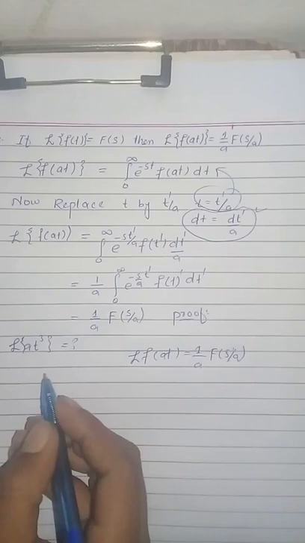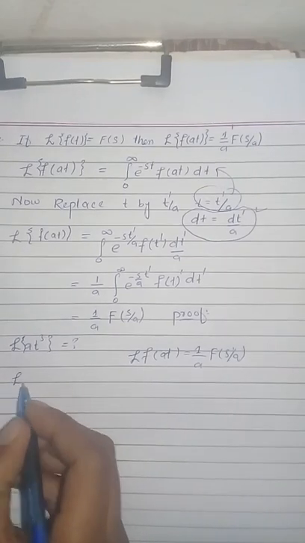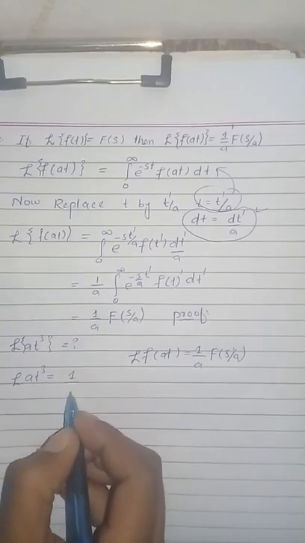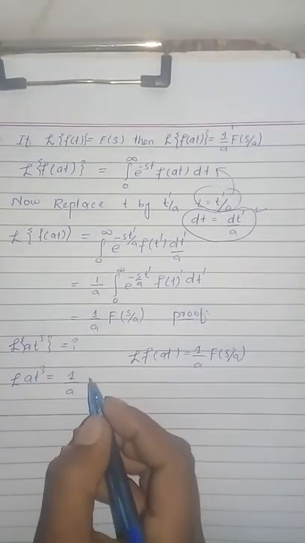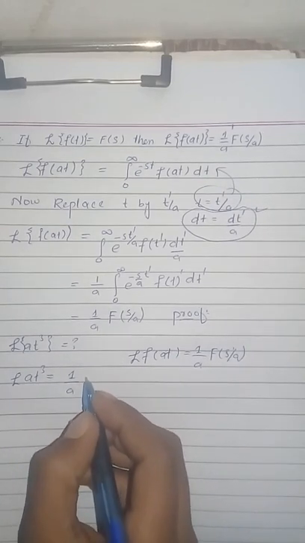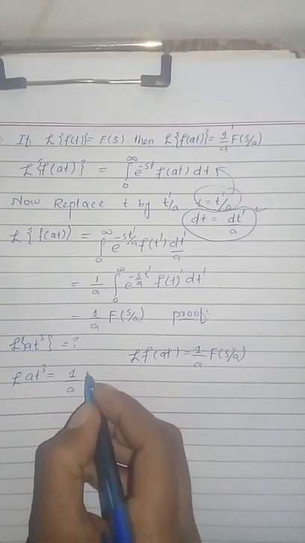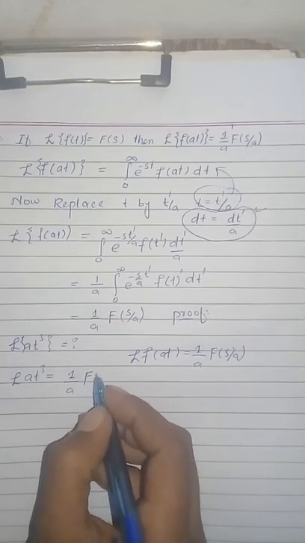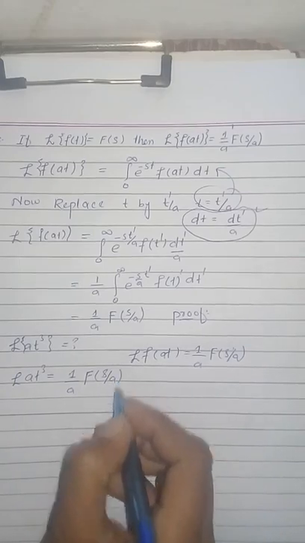Here Laplace transform of (at) cube will be equal to 1 divided by a into F of s divided by a.